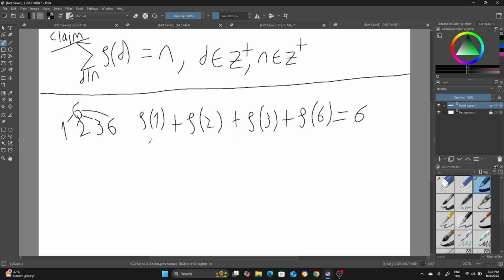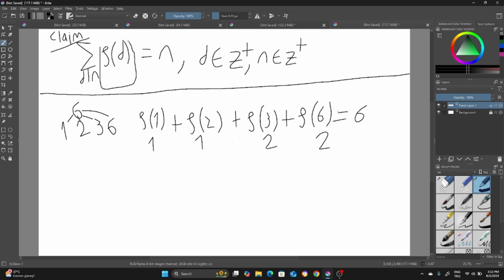Totient of 1 is 1, totient of 3 is 2, totient of 6 is, I think, 2. I think I made a mistake because totient of 2 is 1. So let's delete this. And 2 plus 2, 4, plus 1, 5, plus 1, 6. This is true.